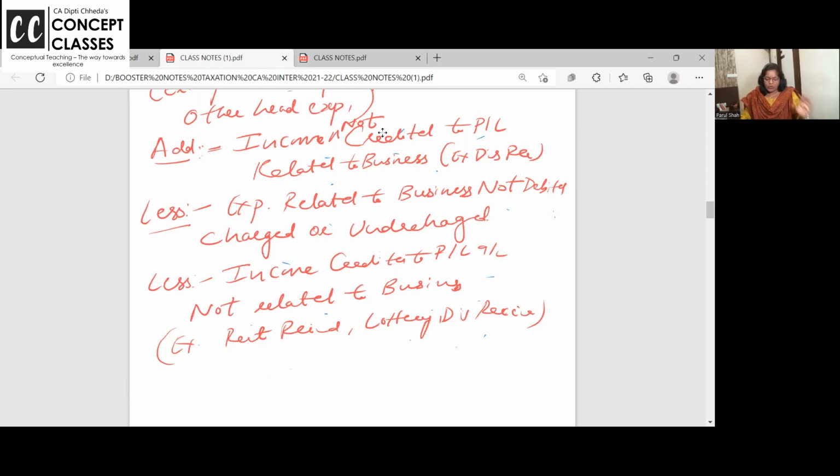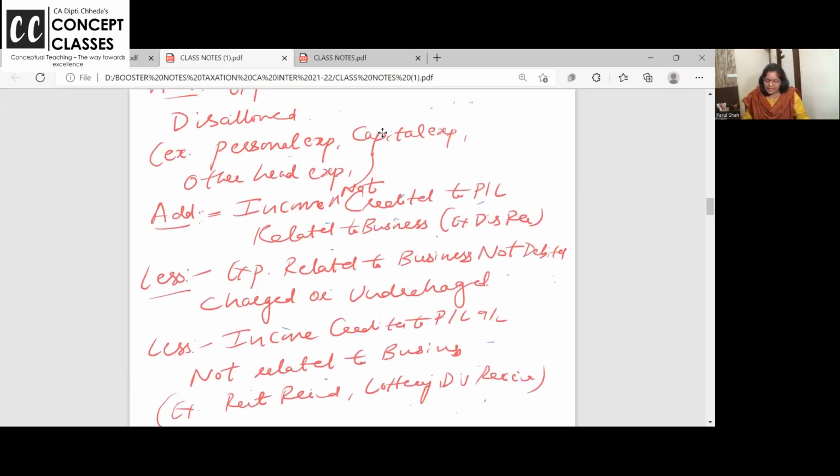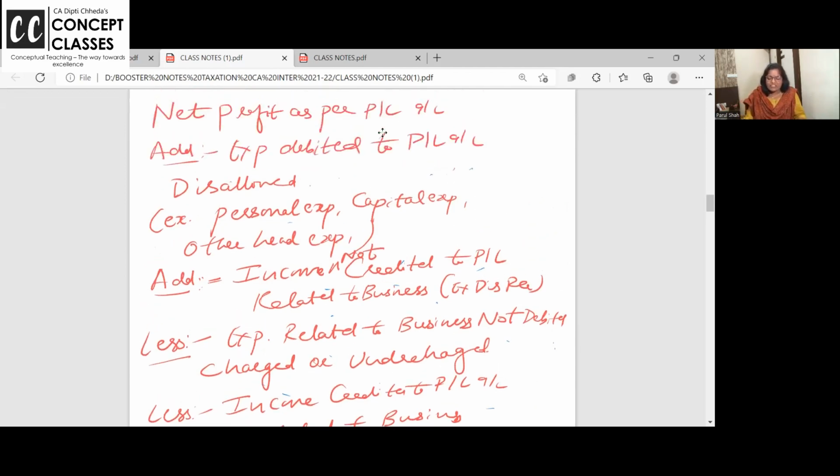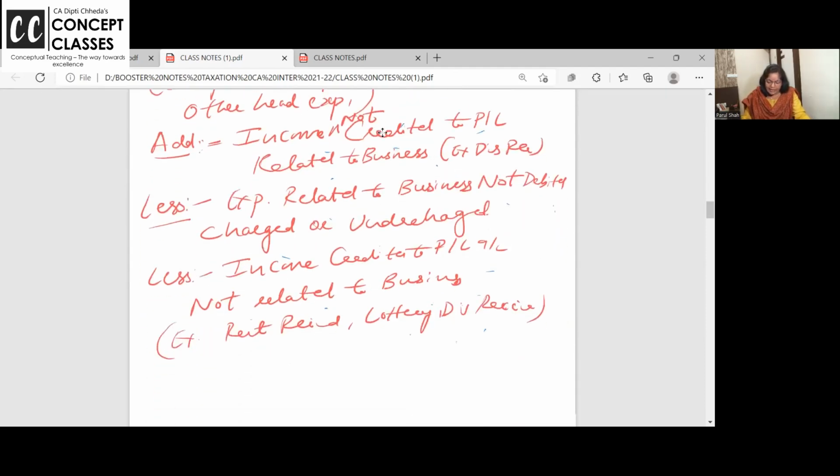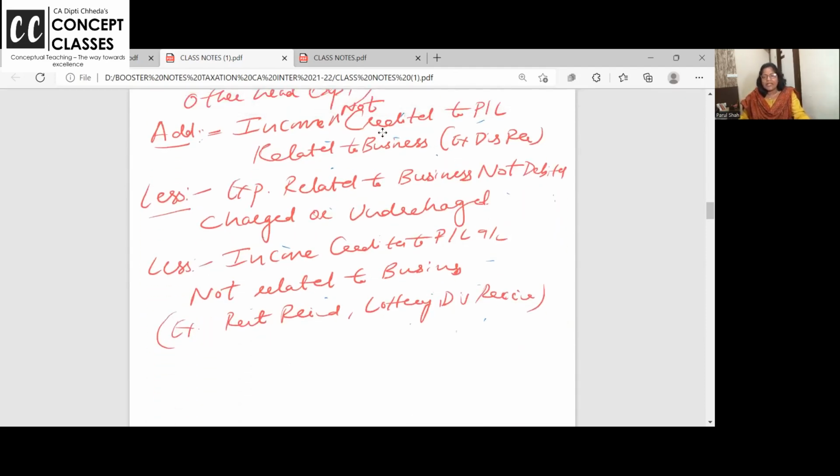Less. Now, expenses related to business not debited, now charge it. Like we all know, depreciation as per books is different. You charge depreciation for one day. Ma'am, I sold the asset on 1st July. April, May, June I will charge. In income tax, you charge the depreciation block-wise, right? So in that case, can I add back the depreciation as per books as disallowed? Yes. And can I deduct the depreciation as per income tax?